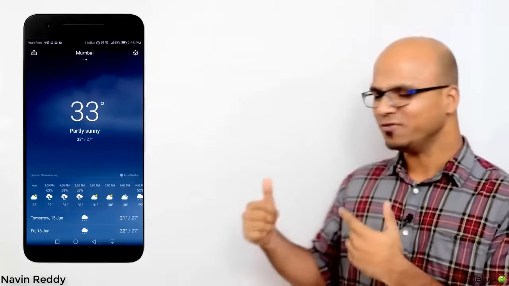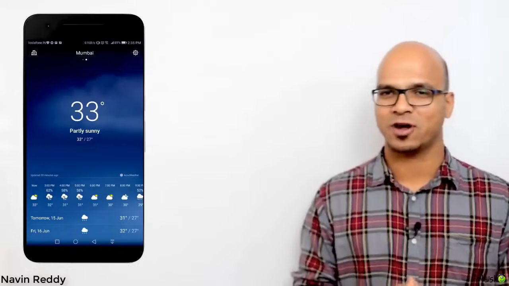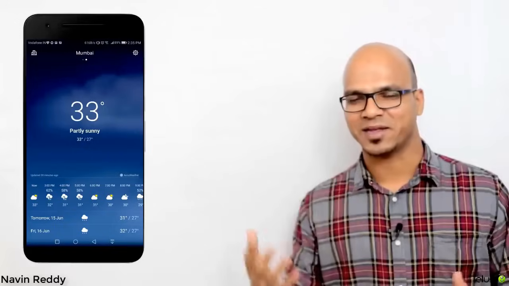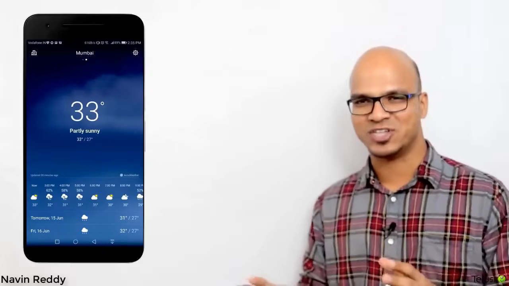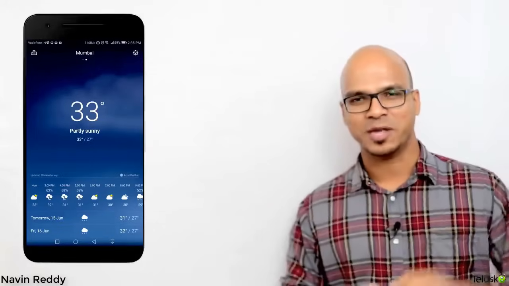But if you talk about this app, you have lots of data, right? And where will this data come from? You can give static data. You can just assign the data there and it will never change. For example, the temperature in Mumbai is 28 degrees Celsius. You can set it that way. The temperature in Delhi may be 31 degrees Celsius. You can set it that way. So it is permanent, right?